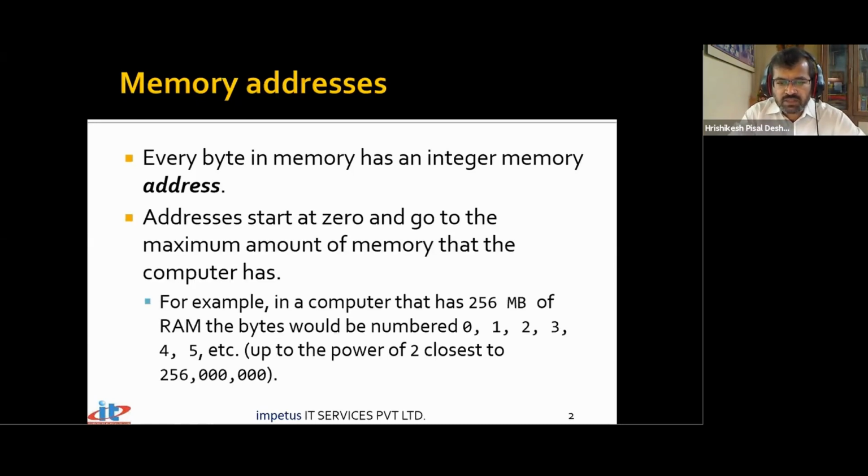Byte number 0 will be the first byte, then the second byte, then the third, then the fourth, and so on. In the example I've given, suppose you had 256 MB of memory. Nowadays that's rare; you will have much more memory. But the first byte in the RAM will be identified by number 0, the second by number 1, and so on, up to the nearest power of 2.